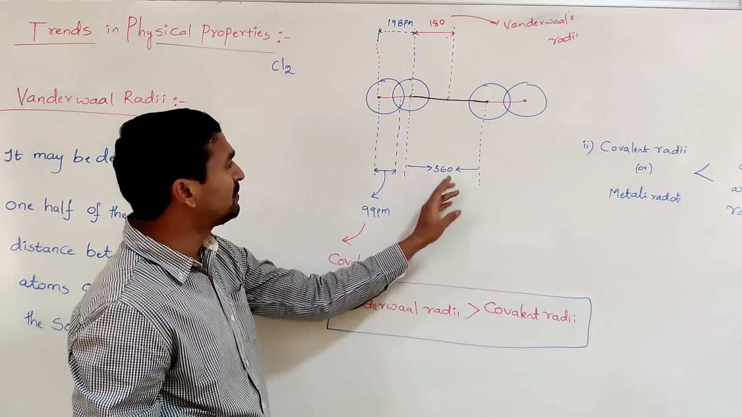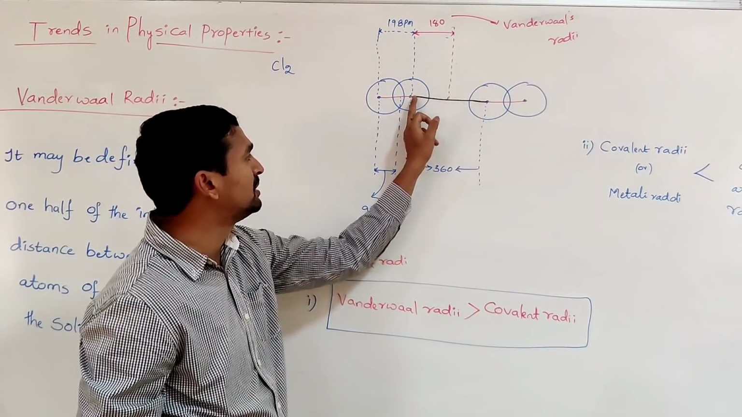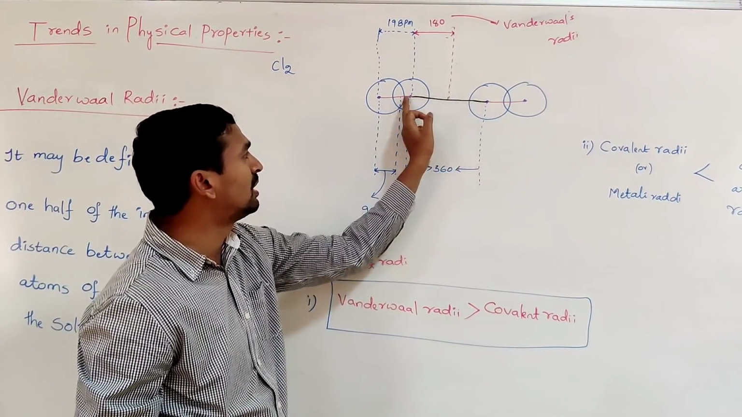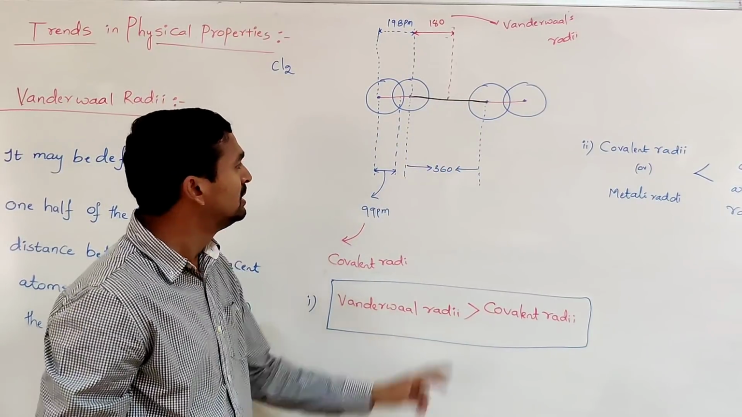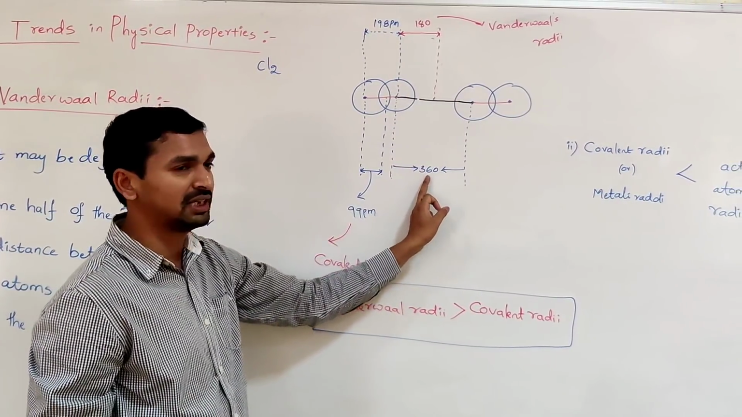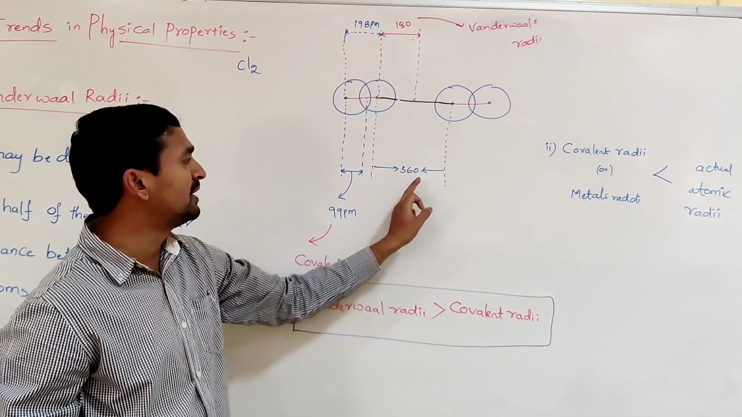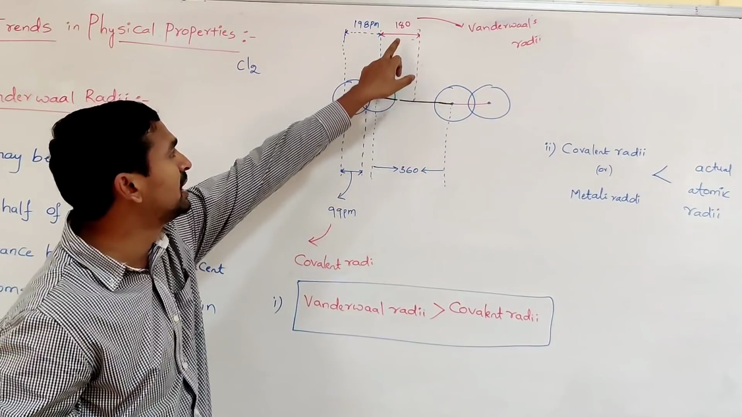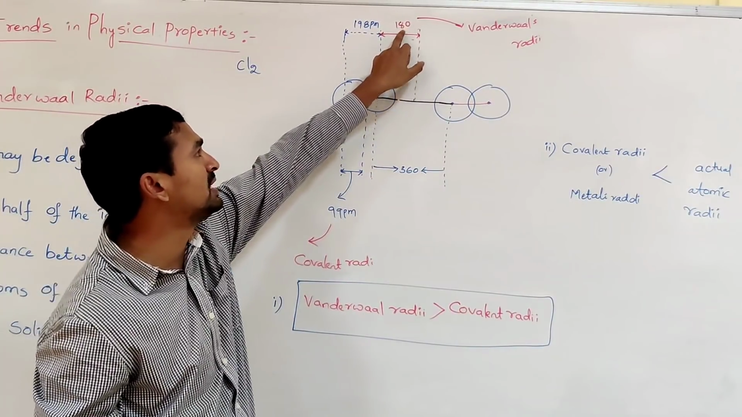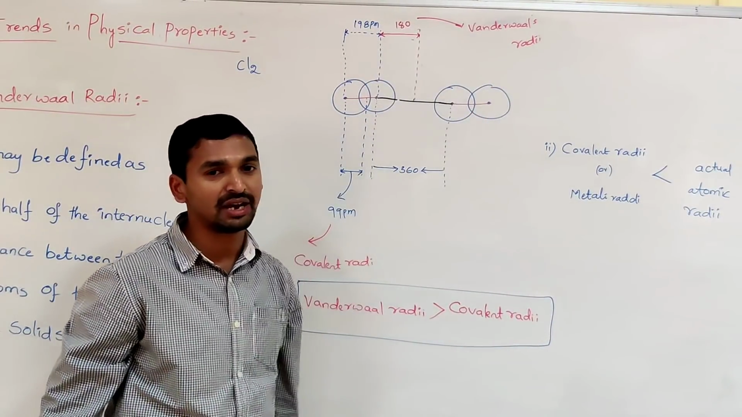Then you first find out the internuclear distance between the two chlorine atoms of adjacent molecules. That is found to be 360 picometers. So then we take 360 divided by 2. What do you get? 180. 180 picometers is the van der Waals radii.